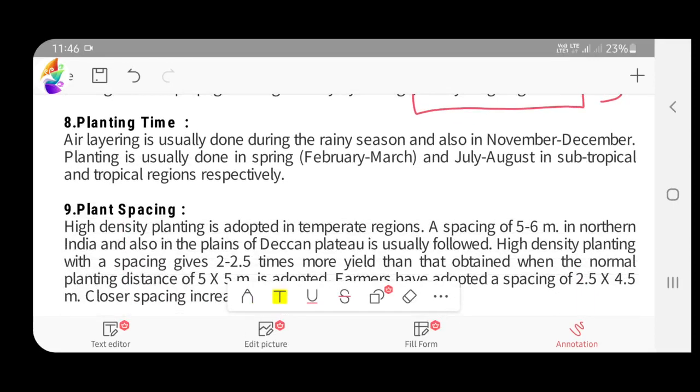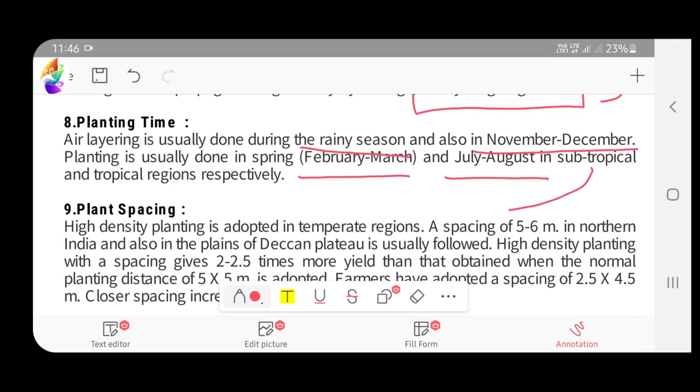And then coming to the planting time. Planting time is usually the rainy season, and we can also do it in November, December. Planting is usually done in spring and also in July, August. In spring, it is done in subtropical areas, and in July, August, in tropical areas, because in tropical regions the southwest monsoon will be there during July, so planting in July gives very good plant development in tropical areas.